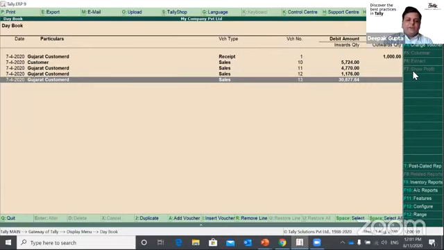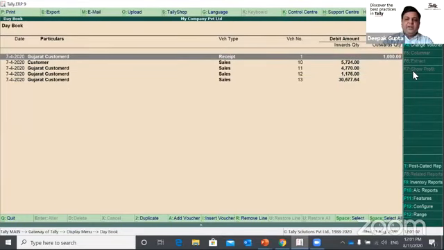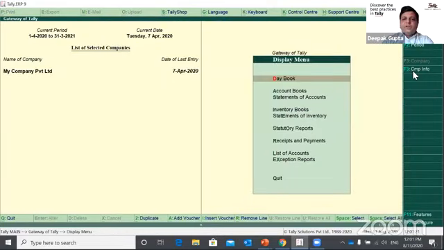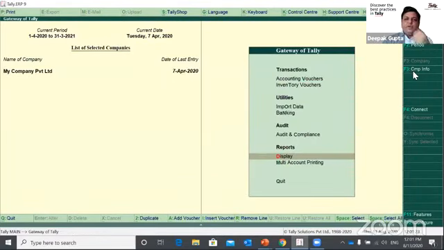But what if I wish to see the detail, what exactly is inside the transaction? Can I see that detail? Yes. Just by pressing Alt plus Enter, you can look at the detail of the transaction. It is in display mode only. You cannot make any changes to it. So this is one example where the user has been given restricted rights.